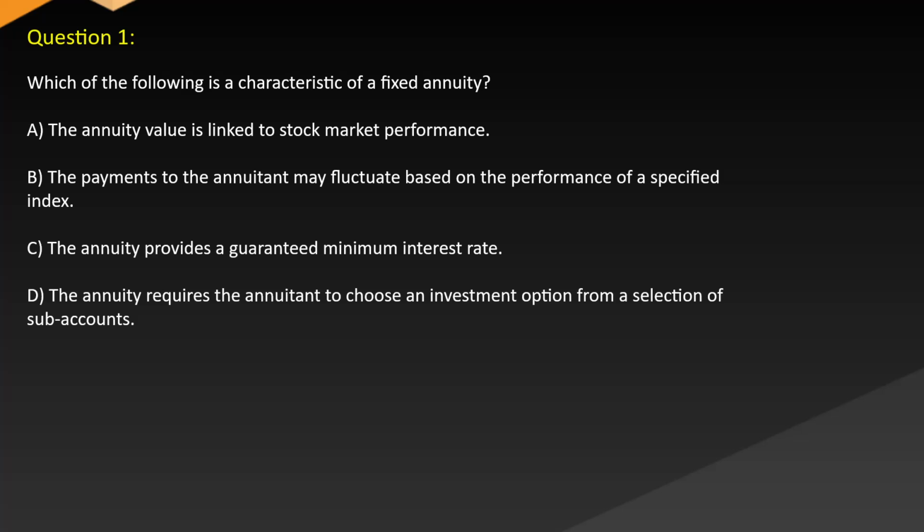Question 1. Which of the following is a characteristic of a fixed annuity? A. The annuity value is linked to stock market performance. B. The payments to the annuitant may fluctuate based on the performance of a specified index. C. The annuity provides a guaranteed minimum interest rate. D. The annuity requires the annuitant to choose an investment option from a selection of sub-accounts.